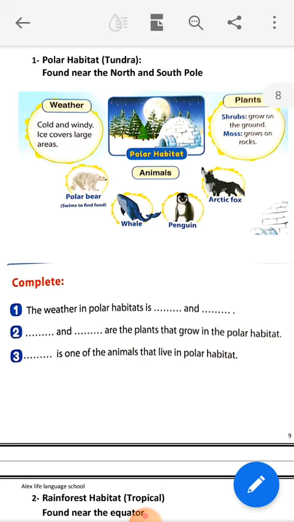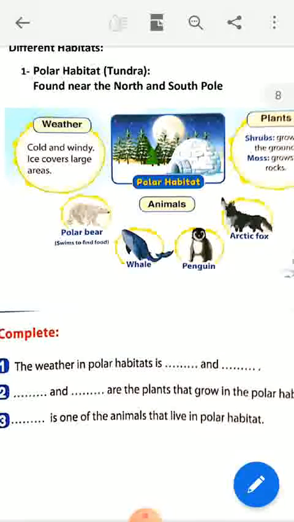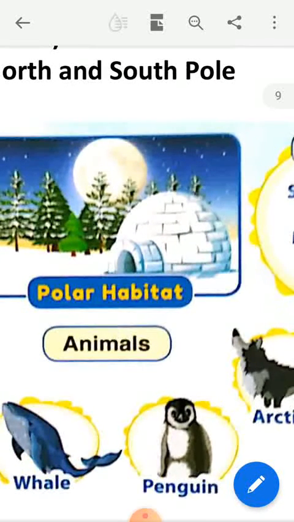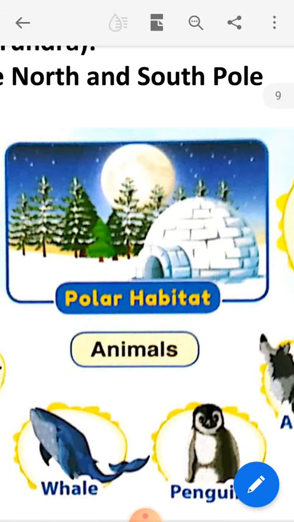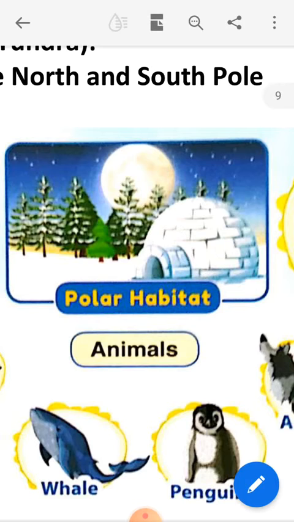The first habitat we will study is the polar habitat. Polar means the terminal area of planet Earth. For example, the weather in the polar habitat is cold and windy, with ice covering everything, like in the image. The weather is cold and windy.